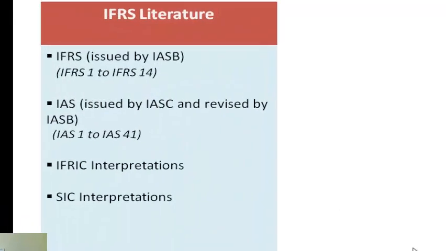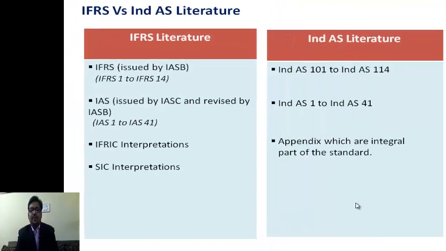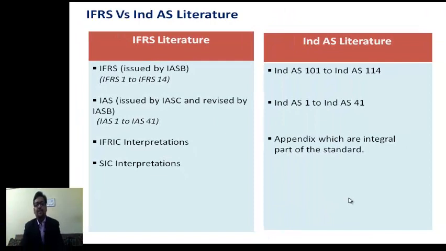Looking into the IFRS literature, under global standards, there are IFRS standards like IFRS 1 to IFRS 14. International Financial Reporting Standards are those standards which have been issued by IASB, that is the International Accounting Standards Board, after 2001.